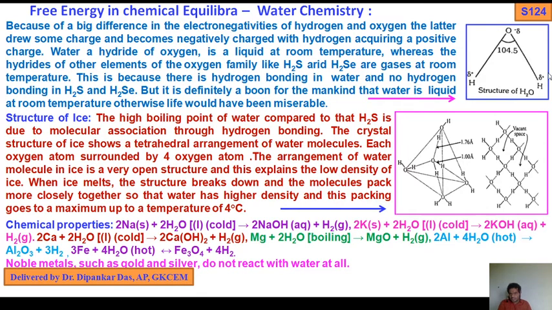So that's why this is the bent structure, with a 104.5 degree bond angle. You see partial negative charge on oxygen and partial positive charge on the hydrogens. So this is like a V-shaped structure. Okay, so this is the structure of water.